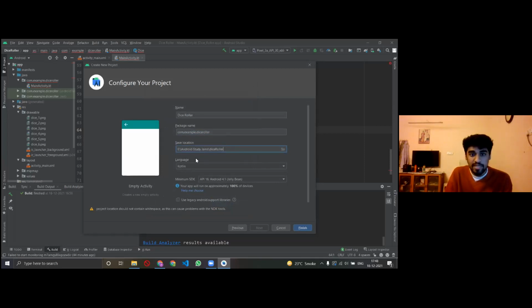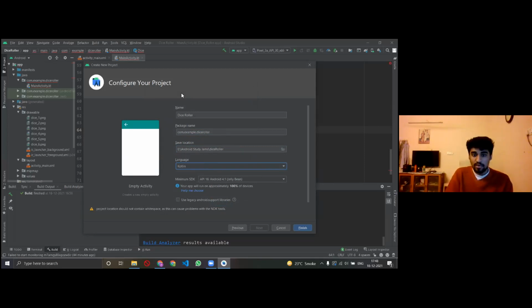And make sure, a very important step, that your language is Kotlin. There are two options in languages. Make sure it's Kotlin, right? Because we'll be coding it in Kotlin. I hope everyone is still with me, and if you want me to pause for more time, I can. But I think these are some basics that can be easily figured out.